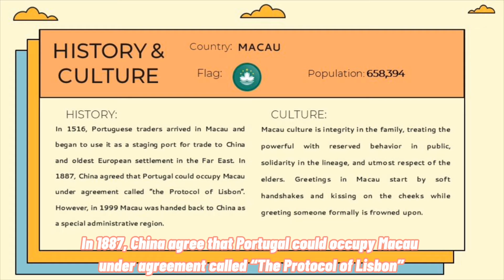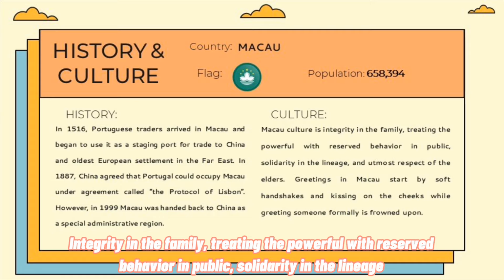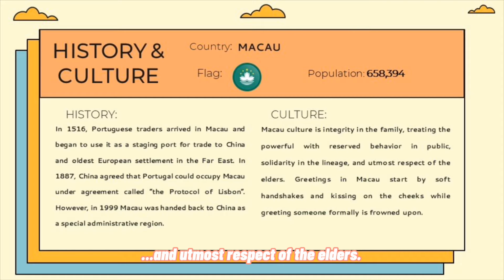In 1887, China agreed that Portugal could occupy Macau under an agreement called the Protocol of Lisbon. However, in 1999, Macau was handed back to China as a special administrative region. Integrity in the family, treating the powerful with reserved behavior in public, solidarity in lineage, the utmost respect of the elders.